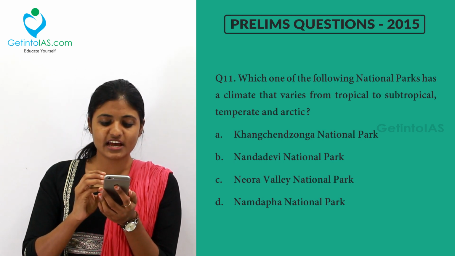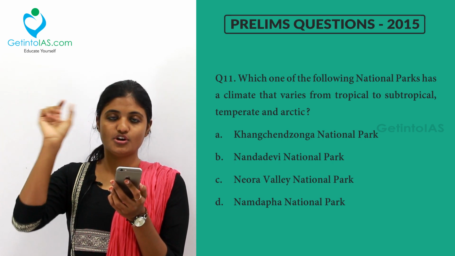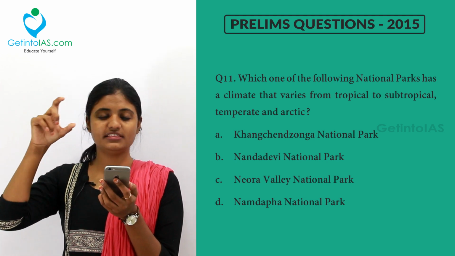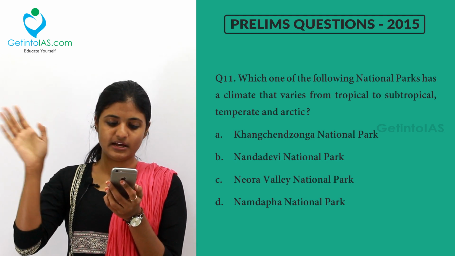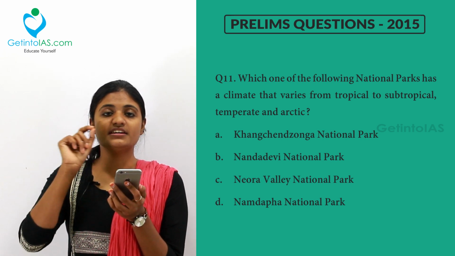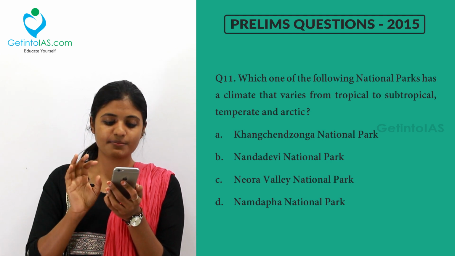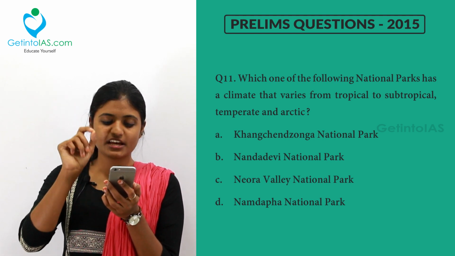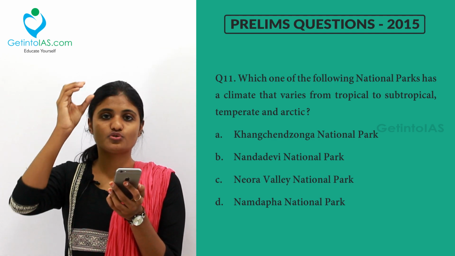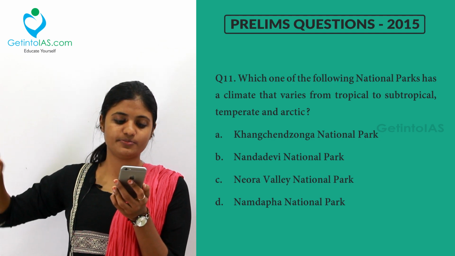The Kanchenjunga National Park and the Nanda Devi National Park lie in the Greater Himalayas. Where does the Neora Valley National Park lie? It lies near Darjeeling, in the Shivalik region. And the Namdapha National Park lies in the Purvanchal Hills in Arunachal Pradesh. The Purvanchal Hills are a range of hills found from Arunachal Pradesh.